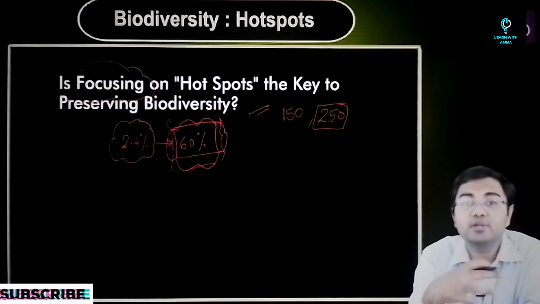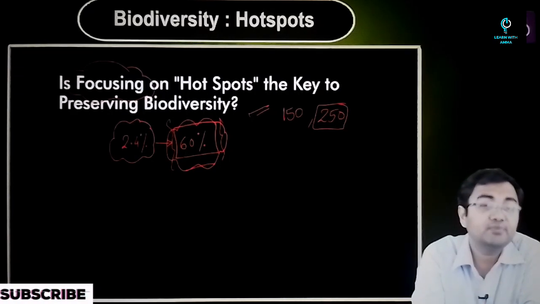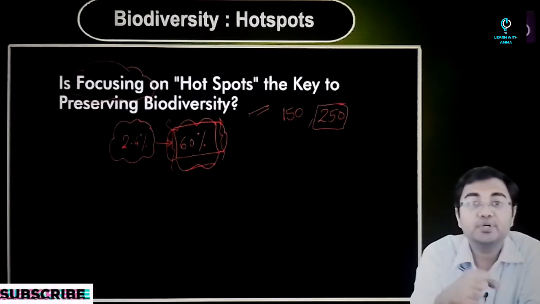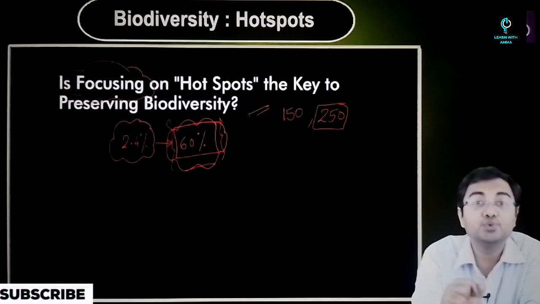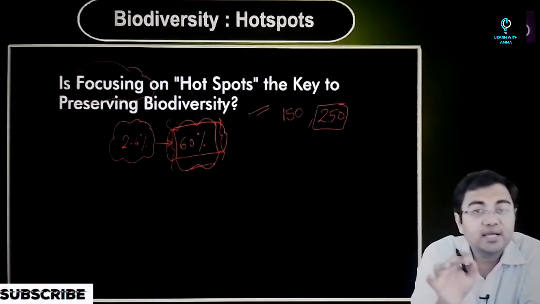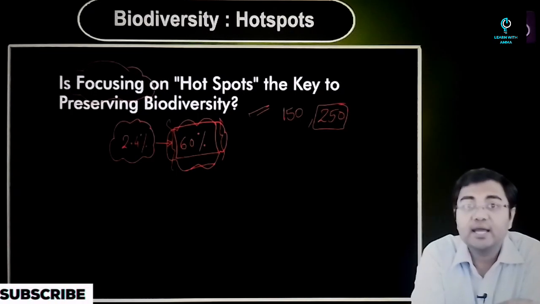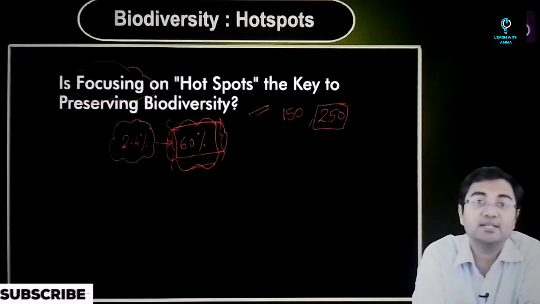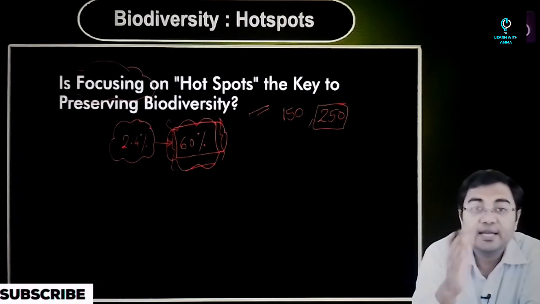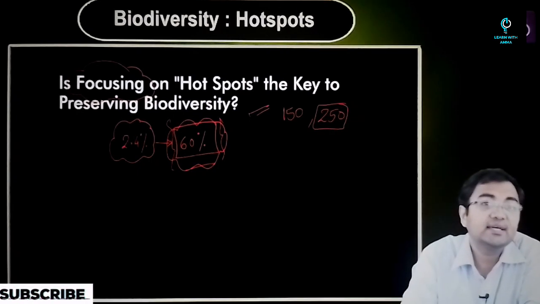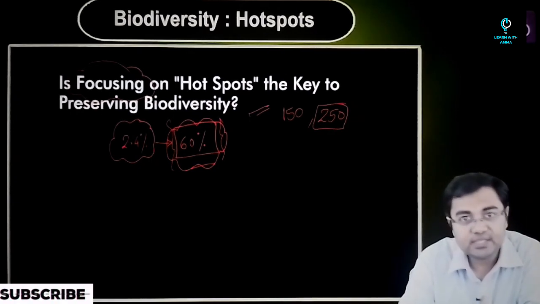Apart from that, look at all these areas. These areas have a huge potential. These areas provide a lot of support system to the earth. For example, most of these areas are huge carbon sinks because of the forests that they have. And especially given the levels of pollution that we are looking at today, the amount of carbon dioxide being let out into the atmosphere, it's very, very important to have areas like this which can act as sinks to carbon dioxide. That's one.